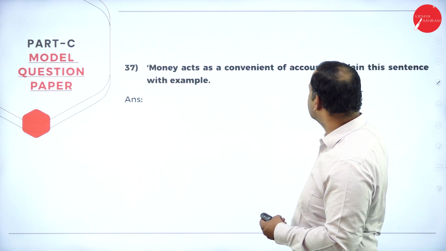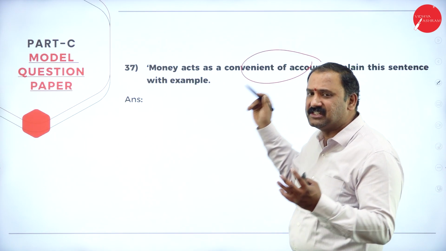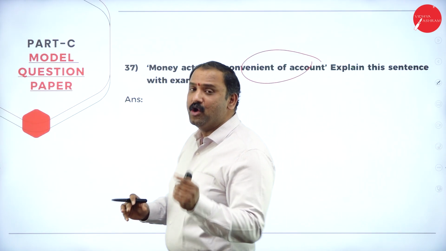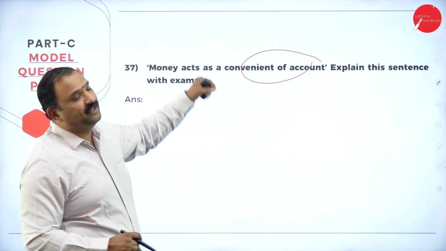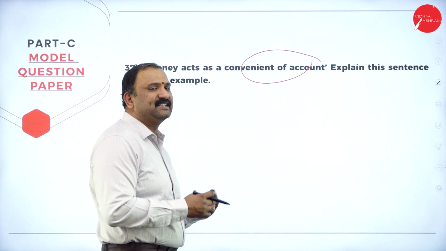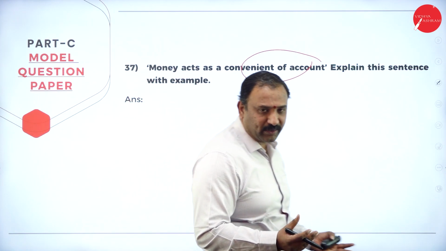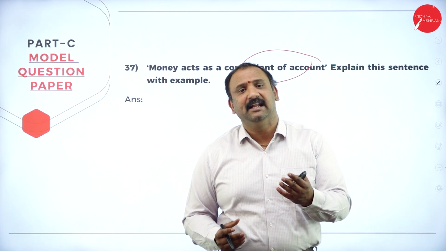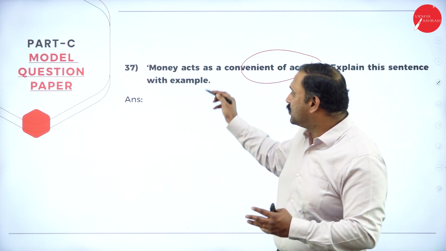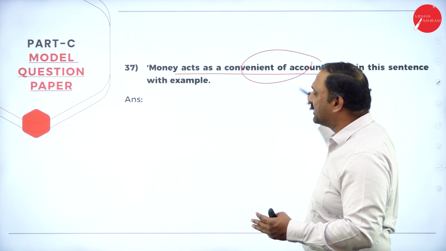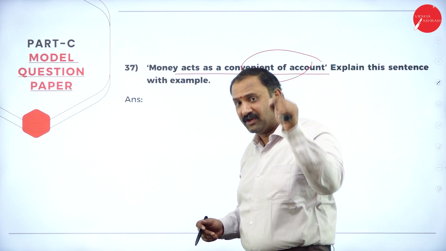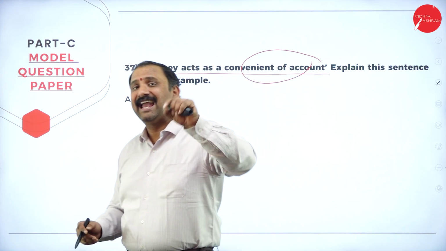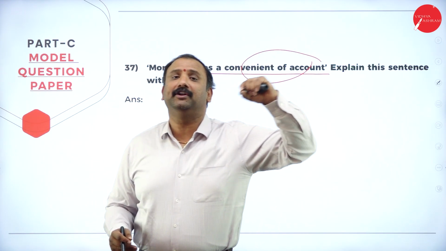Followed by, money acts as a convenient unit of account. This is very simple and generic. Whenever you pick up a question like this, it is an open sentence altogether where you can write on your own. So yes, definitely money acts as a convenient unit of account. Why? Because the value of your account can be realized only through monetary value.